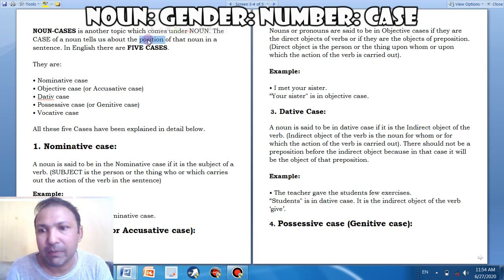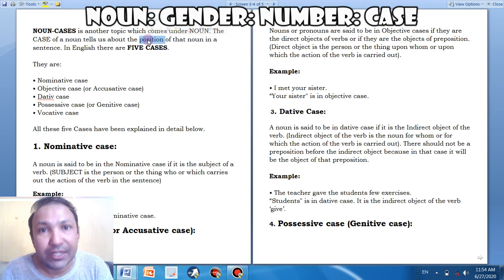So let's talk about nominative case or subjective case. Both are the names of the same case, nominative or subjective case. A noun is said to be in the nominative case if it is the subject of a verb, if it is functioning as a subject. Subject, you know what is subject? Subject is the person or the thing who or which carries out the action of the verb in the sentence.